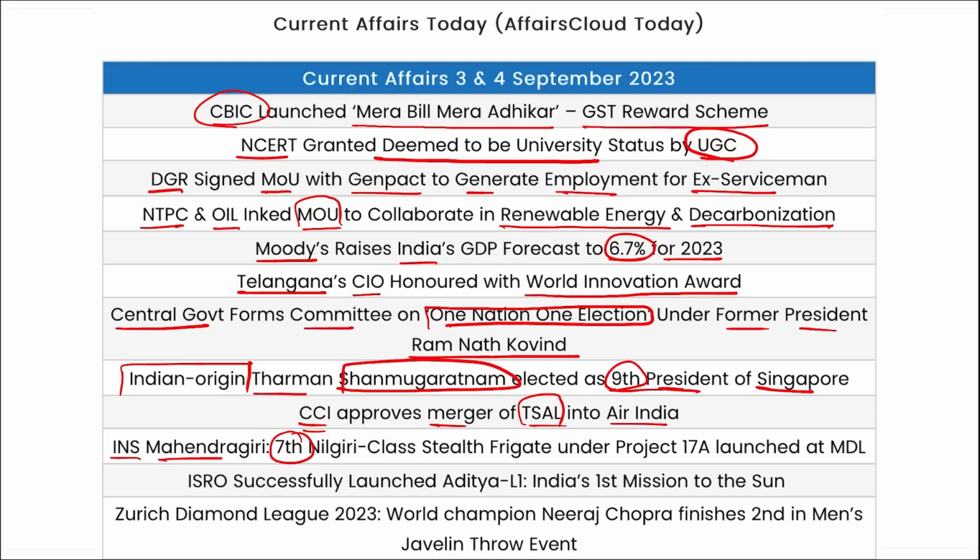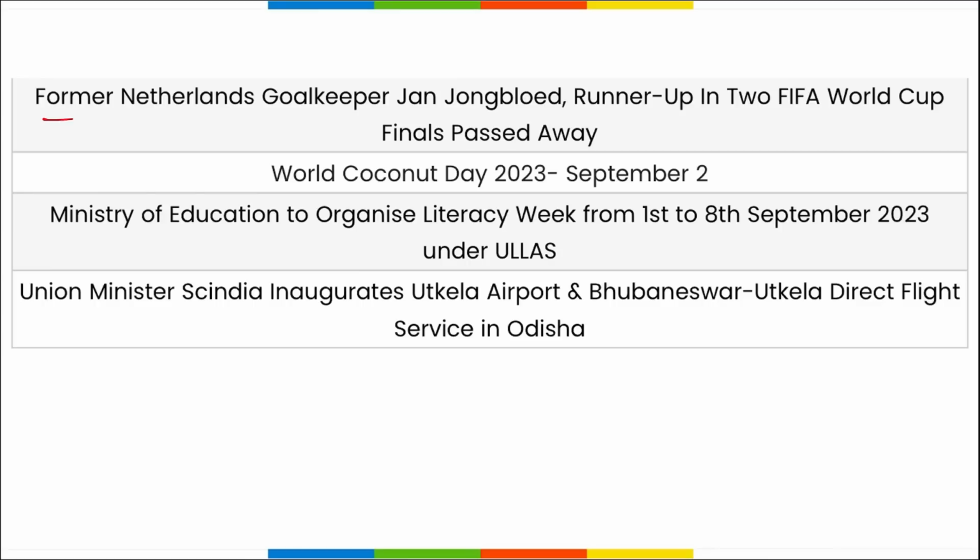INS Mahendragiri, it is the 7th Nilgiri class stealth frigate under Project 17A launched at Mazagon Dock Shipbuilders Limited. ISRO successfully launched Aditya L1, that is India's first mission to study the Sun. Zurich Diamond League, here world champion Neeraj Chopra secured second in the men's javelin throw event. Then former Netherlands goalkeeper Jan Jongbloed has recently passed away. World Coconut Day on 2nd September.